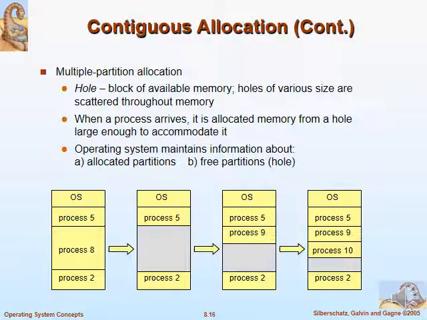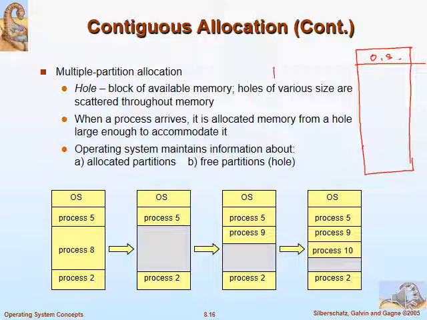There can be variable size. Variable size means not fixed size partition. The partitions are allocated dynamically. So there is no partition as such in the RAM. You have the OS.